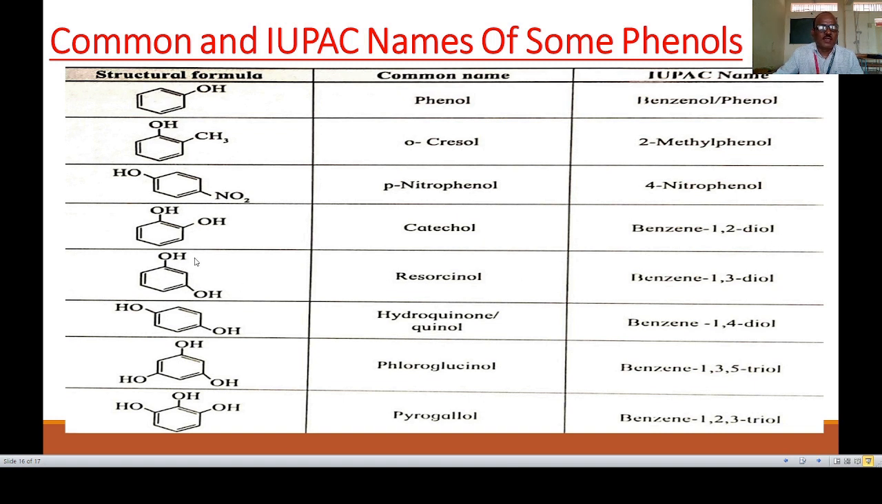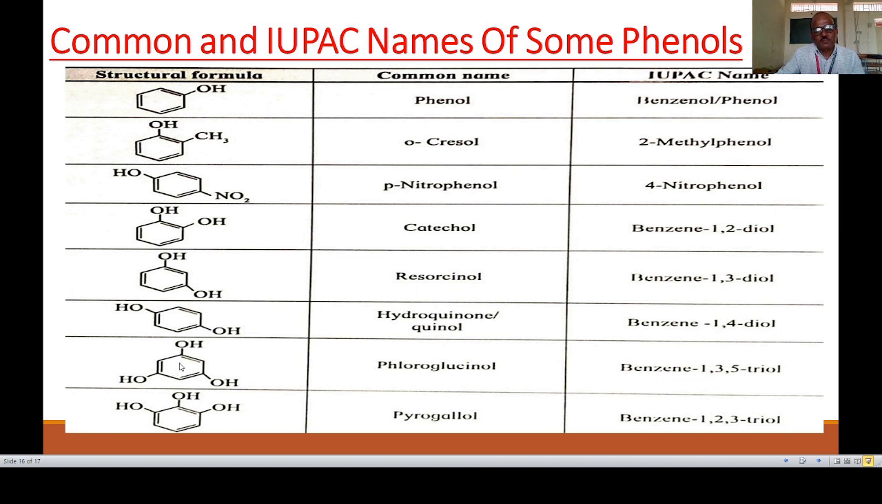Next example, again there are two OH groups, but the positions of these OH groups are at different carbon atoms. So this is carbon number 1 and this is carbon number 3. Common name is resorcinol. IUPAC name benzene-1,3-diol. Next example, again there are two OH groups attached to this benzene ring. The positions of these two OH groups are at carbon number 1 and 4. So the common name is hydroquinone or quinol, and the IUPAC name is benzene-1,4-diol.